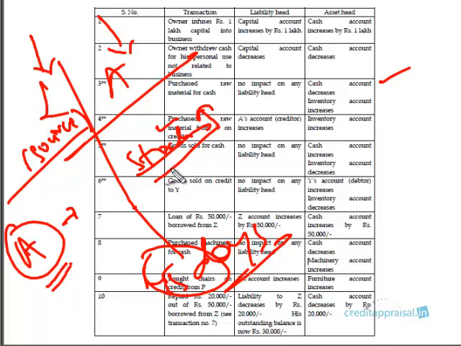So again, this transaction is creating two heads. One is the stock account goes up on the asset side, and A's account, we will call it a creditor. We'll discuss it later. But right now, let us assume that individual A's head increased, right? So the balance sheet is telling both sides, same amount goes up.